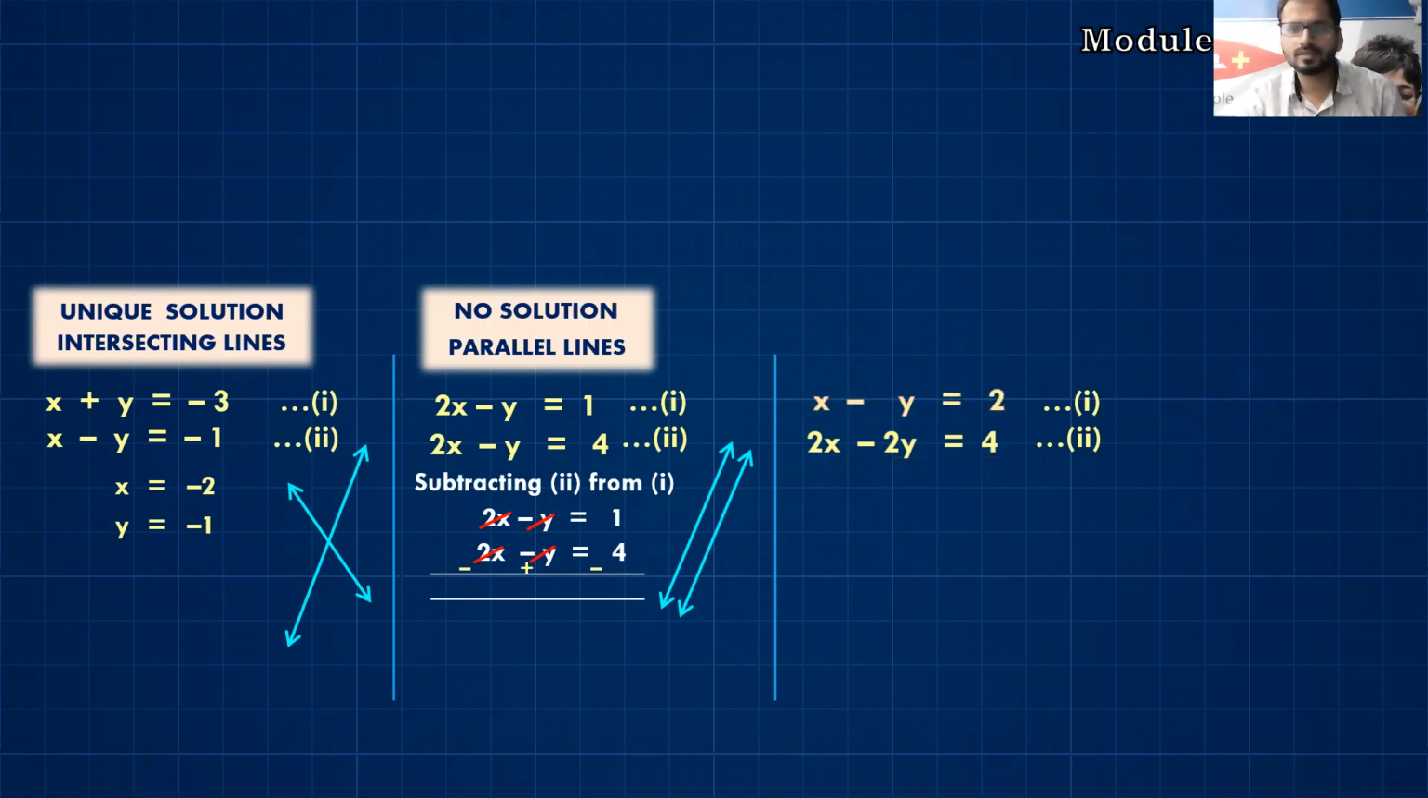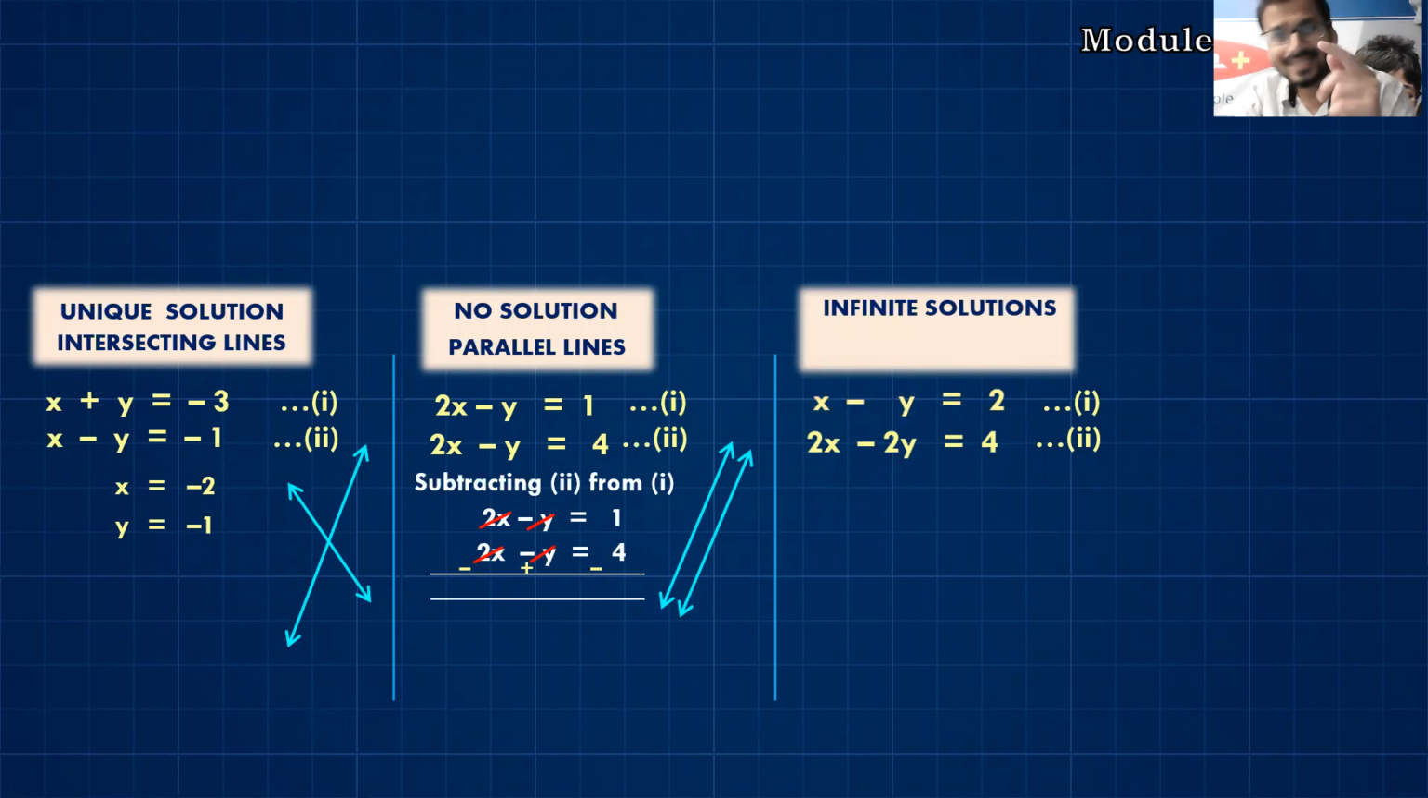So what is happening, students? Let us see. In this case, I can say that I have infinite solutions, because when we plot the graph of this equation, both the lines will overlap each other. And whenever both the lines are overlapping each other, we can say that we have infinite solutions.